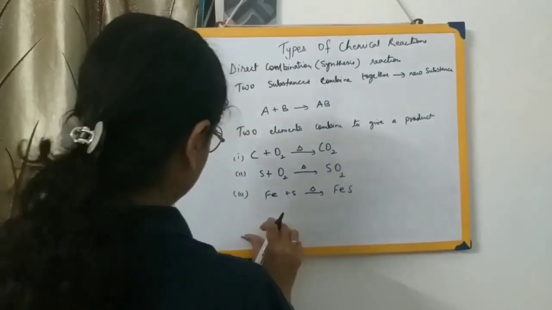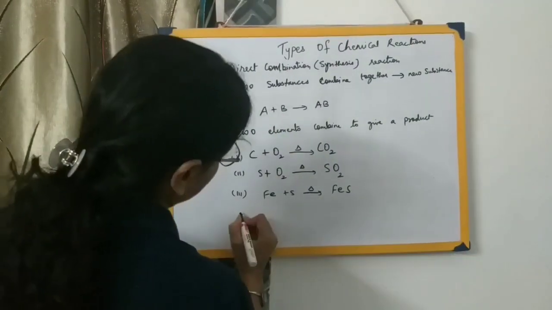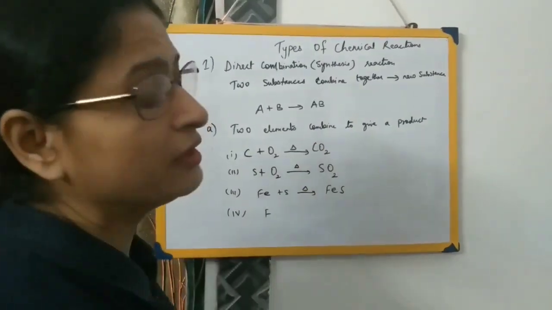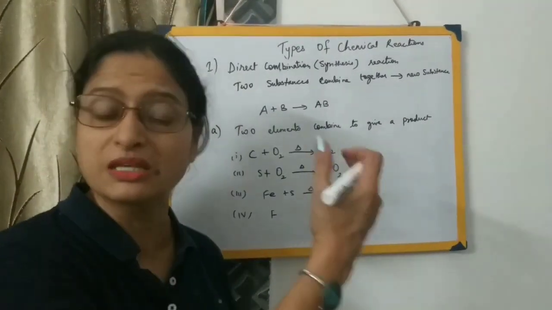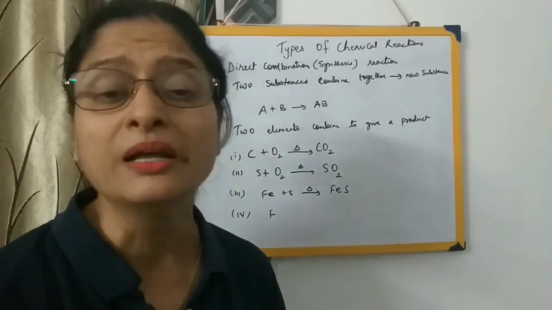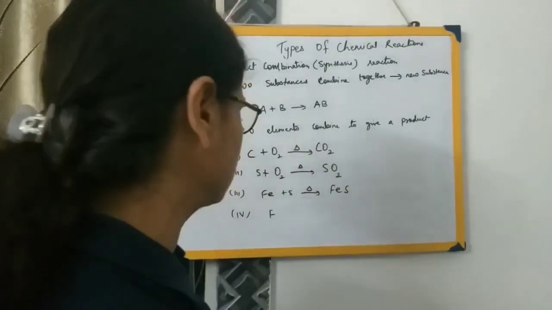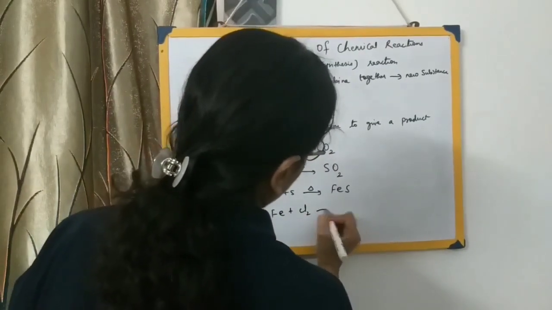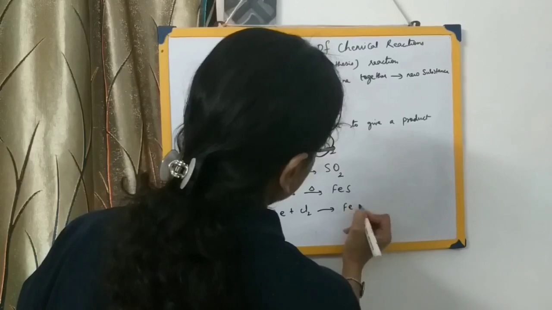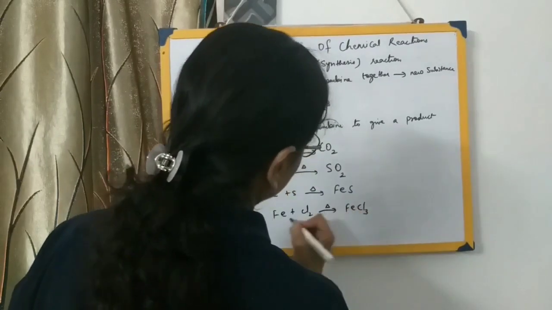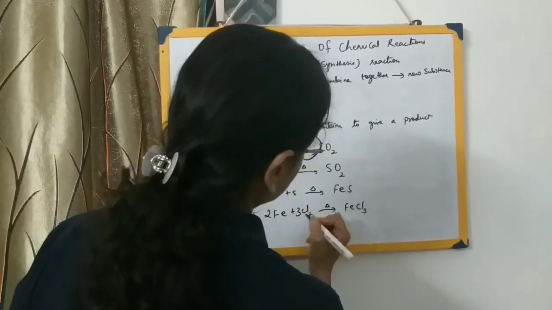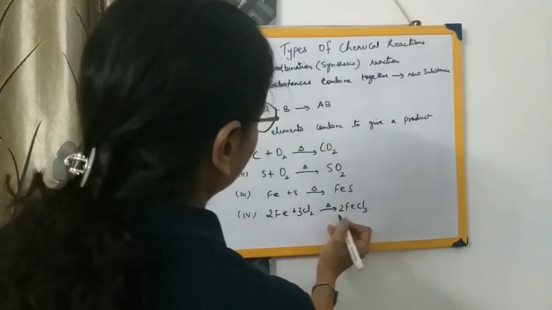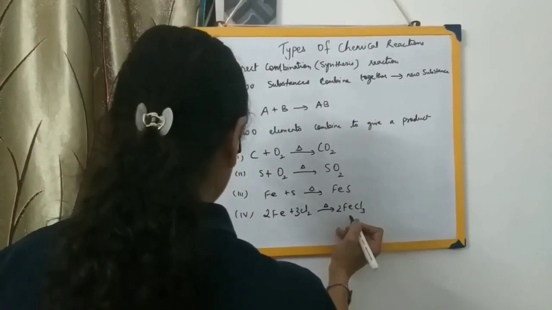All these are examples of combination reactions. It's not that only these are combination reactions; I am just giving you a few examples, but besides them there are many. One more: Fe plus Cl2, heated, that is 2Fe plus 3Cl2, so this will be 2FeCl3. That is iron reacting with chlorine forming ferric chloride, or iron 3 chloride.